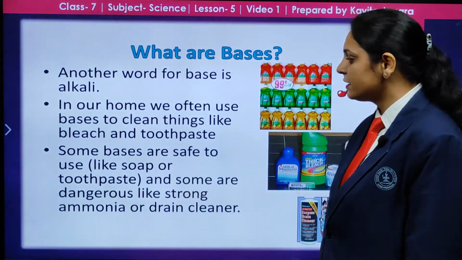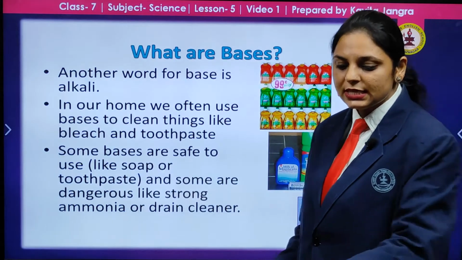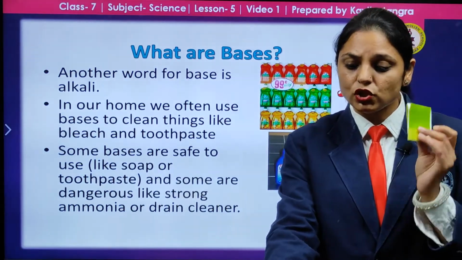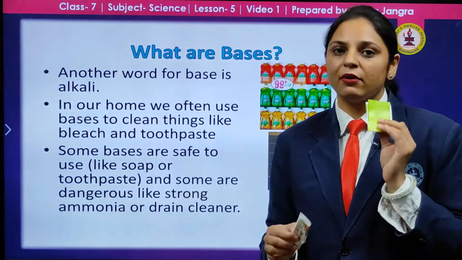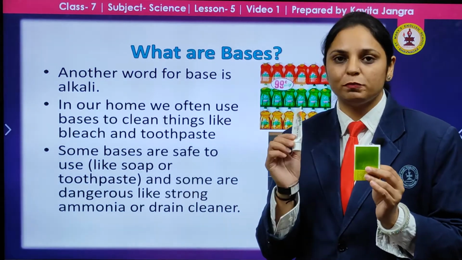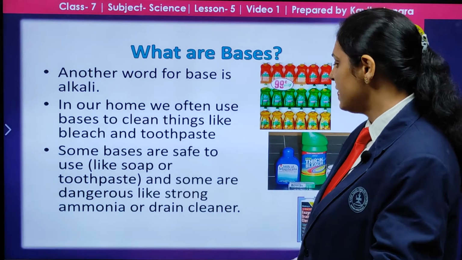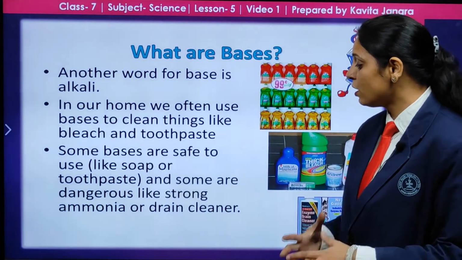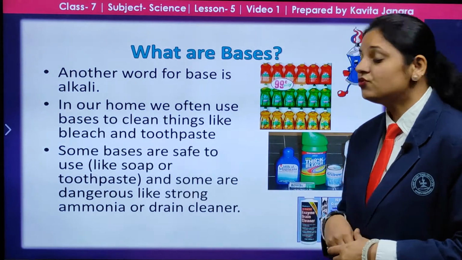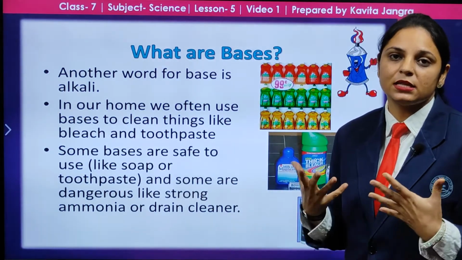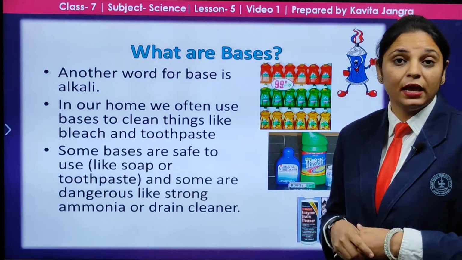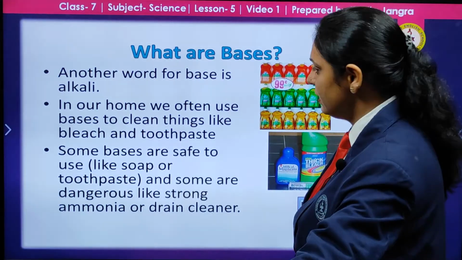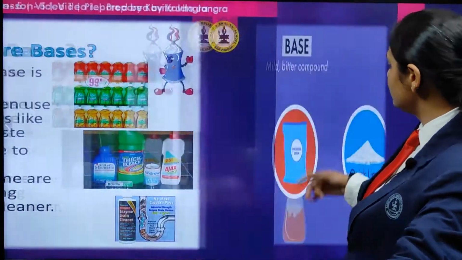Some bases are safe to use, like soap. This is a paper soap here. Every other soap, as well as toothpaste, is considered a base and is safer to use. But some are dangerous, like strong ammonia or drain cleaners. Drain cleaners, which nowadays we all use at home, are not safe to use. They also pose a health hazard. These are the examples.